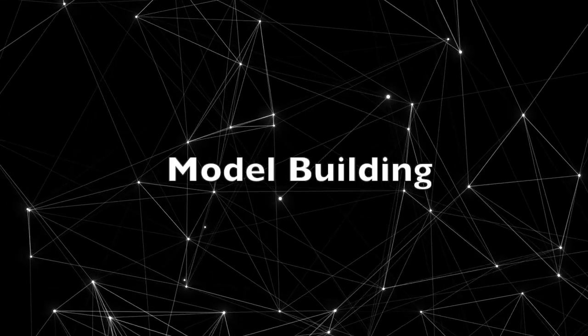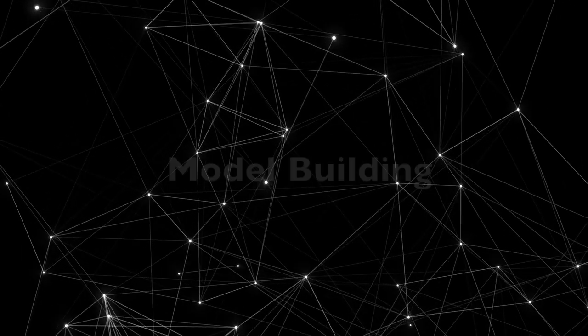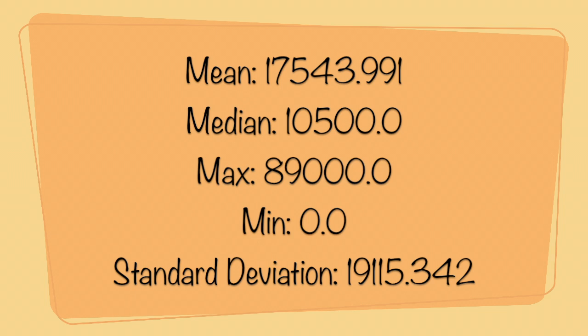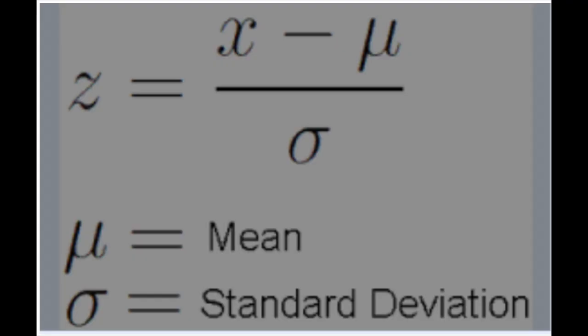Moving on to model building. The dataset was pre-processed before being used to train the neural network model. We started by obtaining the relevant information about the dataset, including mean, median, standard deviation, maximum, and minimum. We then continued by normalizing the dataset by using the formula as shown. Normalization is done to ensure that the attributes are grouped together in such a way that there is no redundancy, or at least controlled redundancy.